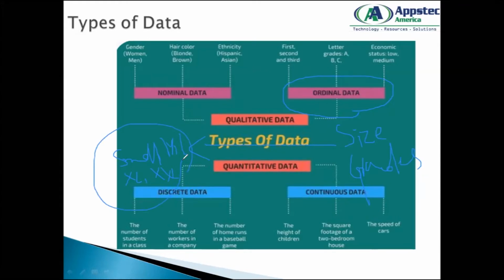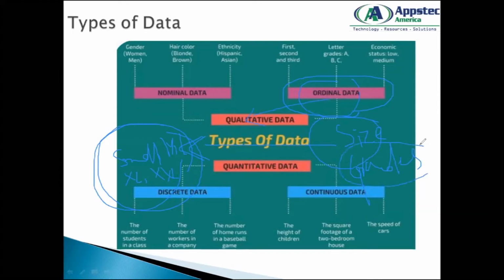If you are analyzing sales data, or let's say I give you the product data for any top clothing company, for example Van Heusen or Louis Philippe, these are some international brands. If I give you the product data for analysis, for every product name you might find the size of that product that is available in the store. So that becomes your ordinal data, because this is non-numeric and you cannot measure the size, but this is ordinal data of type qualitative.